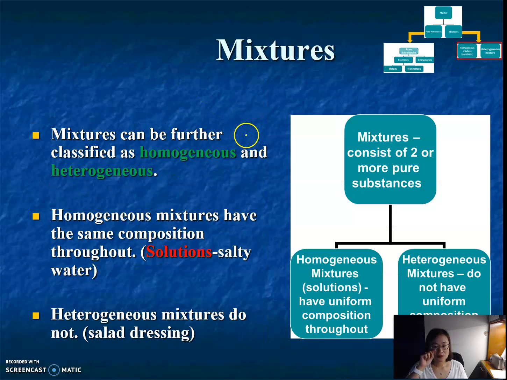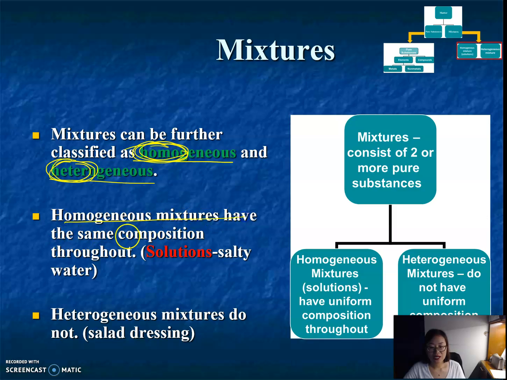Okay, so we already know how to make a mixture and how to separate a mixture, but there are two groups of mixtures: homogeneous mixture and heterogeneous mixture. What is homogeneous? What is heterogeneous? Just look at the words homo and hetero, so you will know: same, similar, or different. A homogeneous mixture has the same composition throughout.